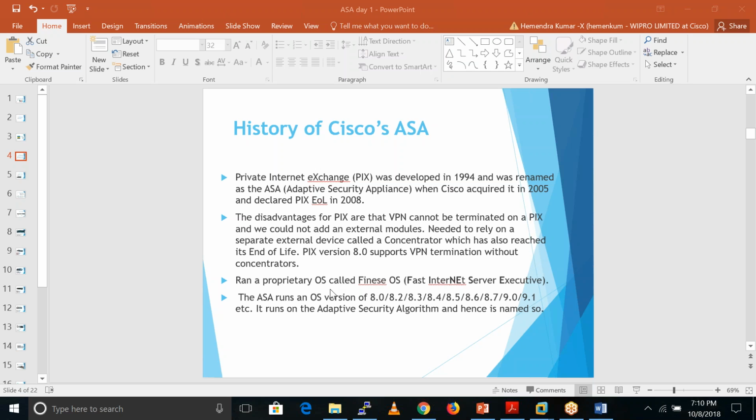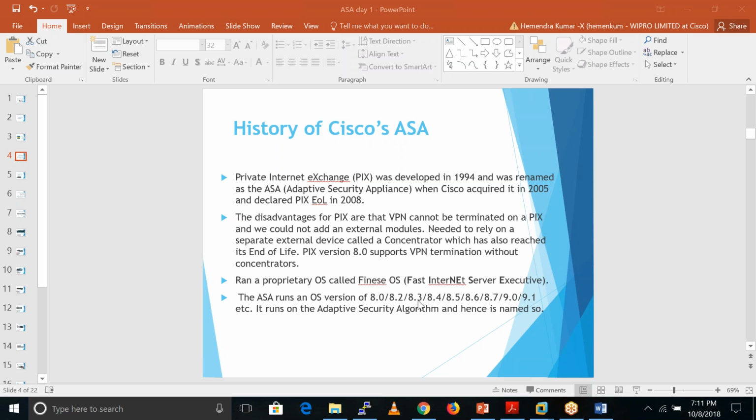So basically initially Cisco launched version 8.0, after that 8.2, 8.3, 8.4, 8.5, 9.1. Right now the latest one is 9.9. Okay, so these are the very old versions, 8.0 and 8.2, because in 8.3 they put some changes.